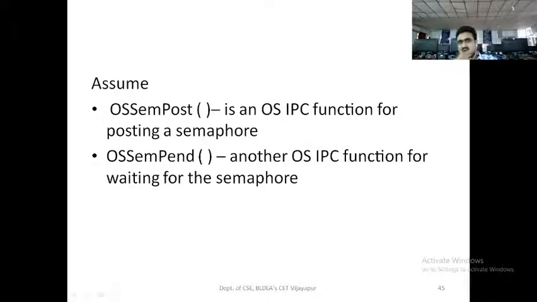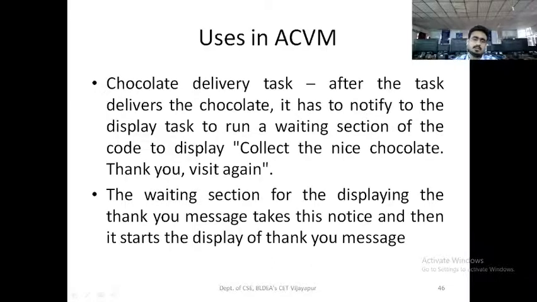Assume operating system semaphore post is an operating system interprocess communication function for posting a semaphore, and operating system semaphore pend, that is posting and pending, is another operating system IPC function for waiting for the semaphore.